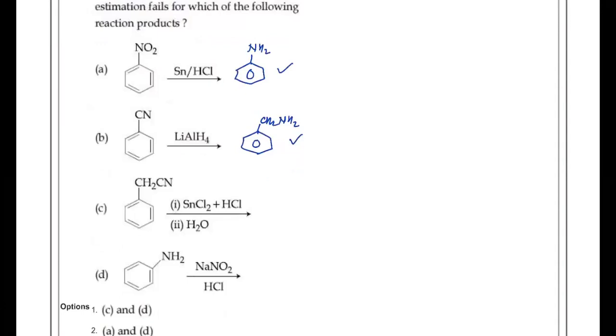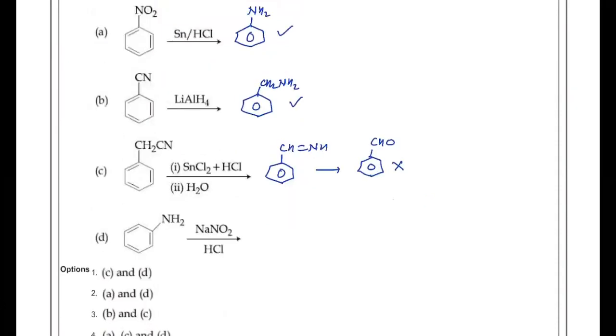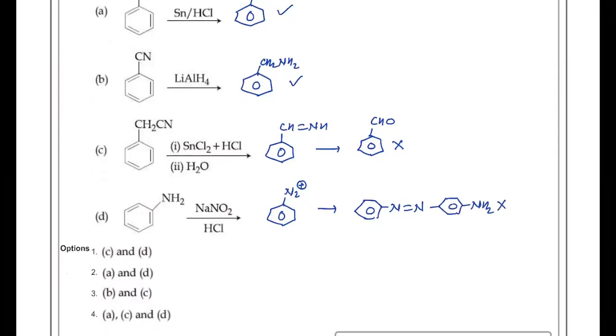Here first it is given SnCl2 HCl followed by hydrolysis. So it will form first CH double bond NH, and then on hydrolysis it produces the CHO group. So this cannot be estimated by Zeldol's process. So this is the one. In the next case, NaNO2 HCl, it will form the diazonium salt. And if excess aniline is present, then it can go for azo coupling. And a compound having an azo bond also does not detect nitrogen by Zeldol's method. So this is also not the case. That means options C and D will not give Zeldol's test. So the answer must be 1. Clear?